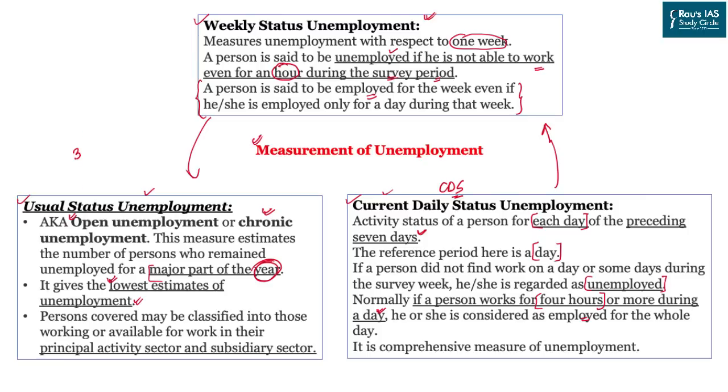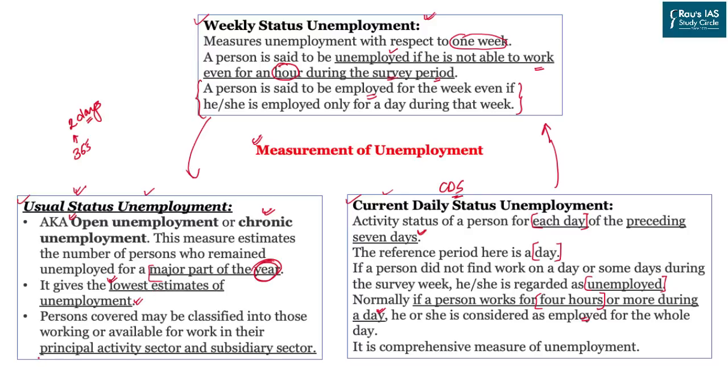Because let's say there are 365 days and a person has worked for, let's say, 2 days. So this person is employed, not unemployed, on the basis of this category. That is the reason why almost every person, maybe for 1 day or 2 days, maybe a week or a month, will find one form or another of employment. That is the reason why the estimate under US is the least one.